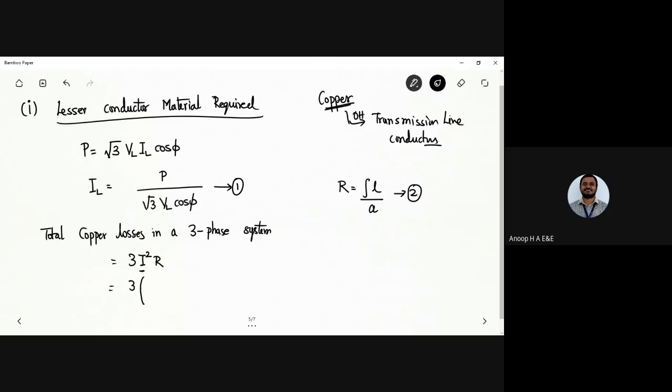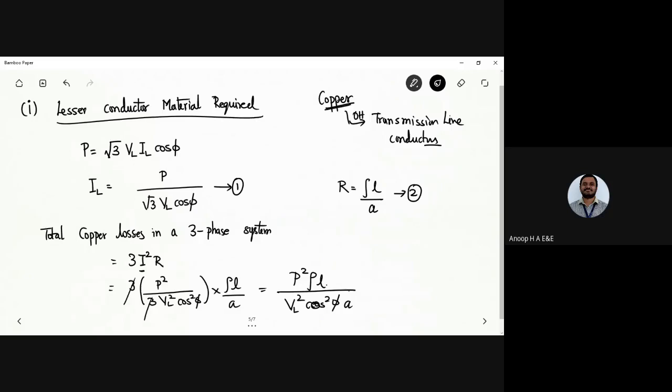I squared is given by P squared divided by 3 VL squared cos squared phi, into rho L by A. Got it? The 3 and 3 get cancelled. Anything else we can cancel? Nothing. So P squared rho L divided by VL squared cos squared phi into A.